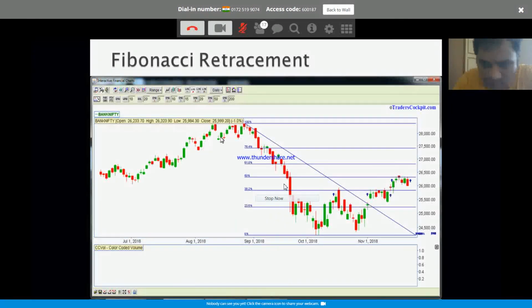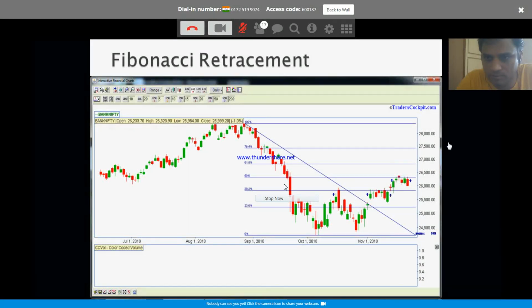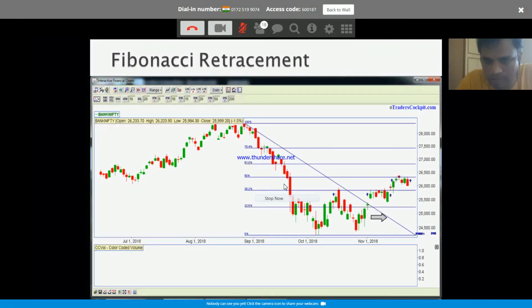Now, what is it? What does it do? Basically, the market is selling off, right? What kind of a pullback can you anticipate? Using this Fibonacci retracement, you can anticipate a certain level of market retracement. What do you do? Using this tool, you will try to join from the top here to the bottom here. It will give you the retracement.